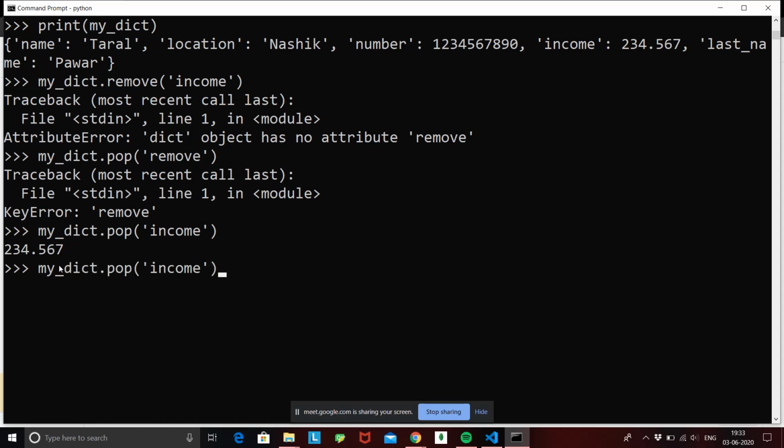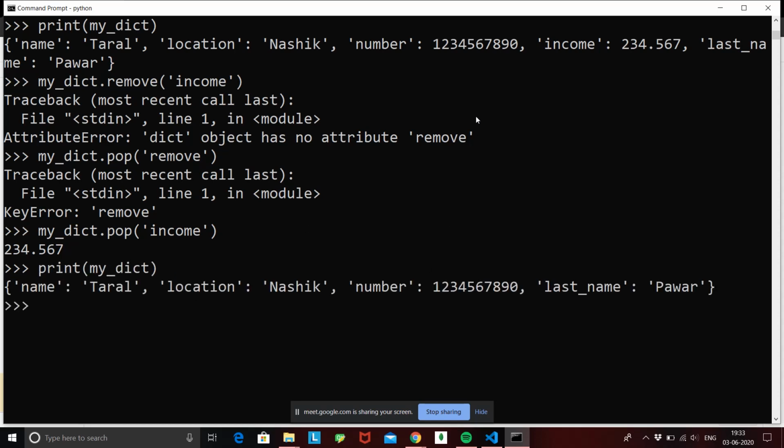returned it. Okay, so now again if we do print mydict, now you will not see that income is present. First income was present, but we ran the pop function on income, that is mydict dot pop, and then we provide a key which value basically we need to pop from our dictionary. So mydict dot pop income, we don't require income anymore on our dictionary.